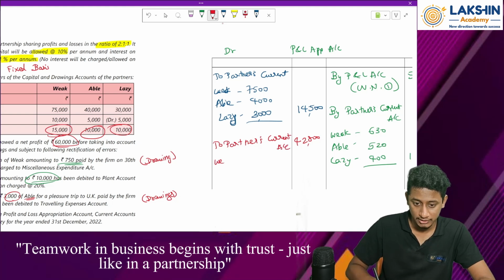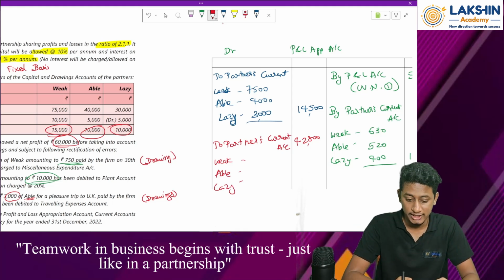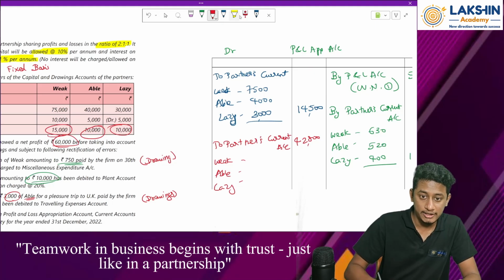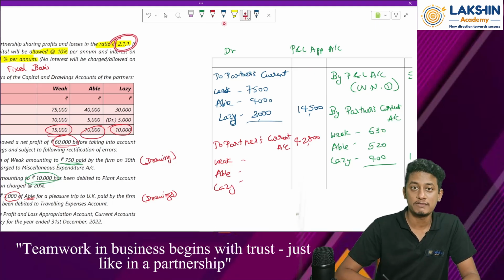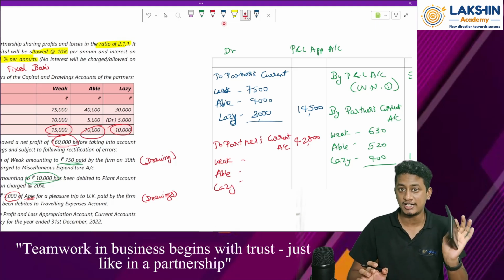We have again weak, able and lazy. Remember the method I have taught you. 42,800 divided by what? Divided by the sum of this, 2 plus 1 plus 1. It is how much? 4. 42,800 divided by 4 equals, you got the answer, it is 10,700.